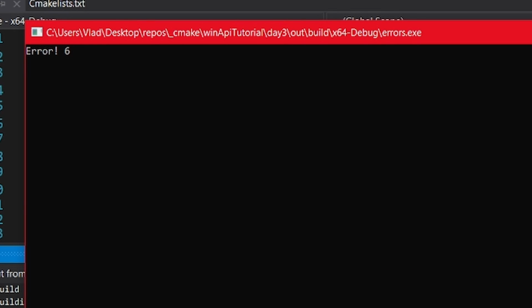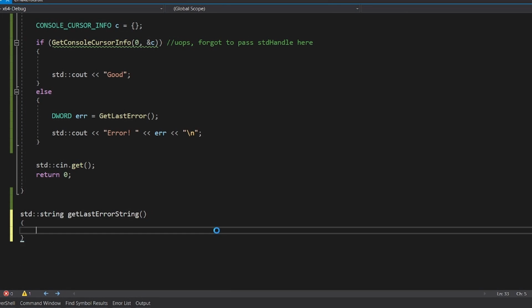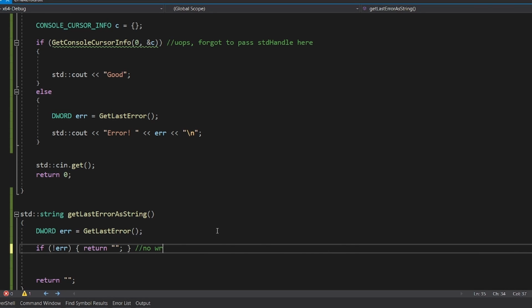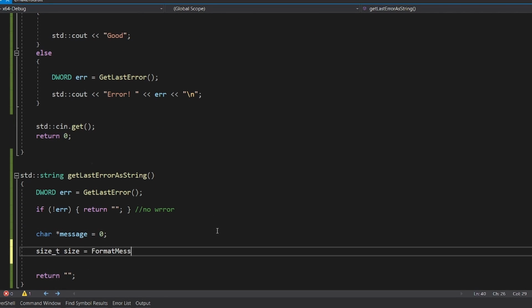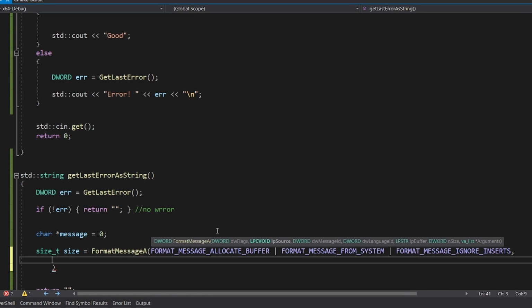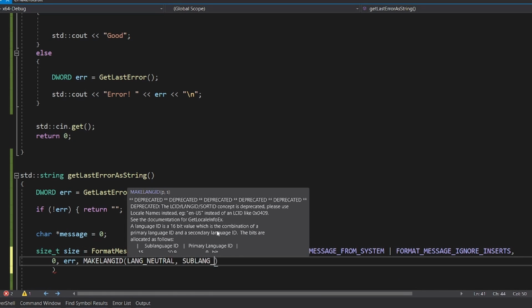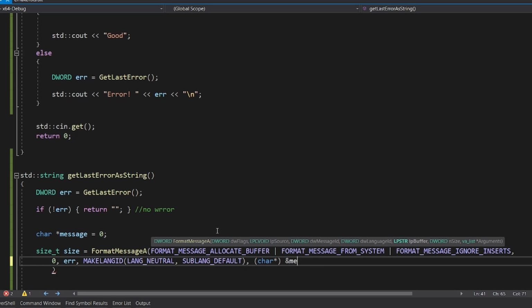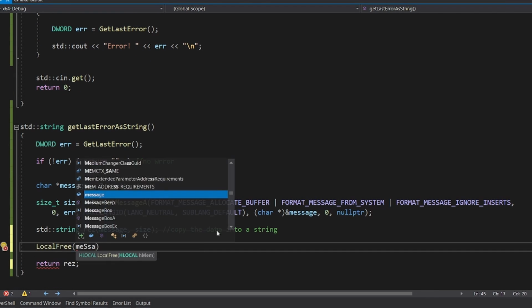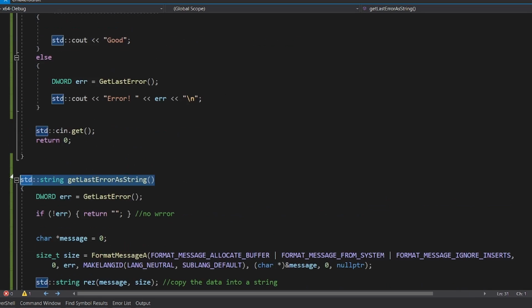Now that error code might not be that useful, so let's convert it to a message. The process is not very interesting, but you can read about this function if you want to. So, if getLastError returns 0, that means that no errors occurred. Else, you have to use this function that formats the message for you. The nice thing is that passing the formatMessageAllocateBuffer flag allocates the right amount of memory for you. Don't forget to call free on it after you use it though.